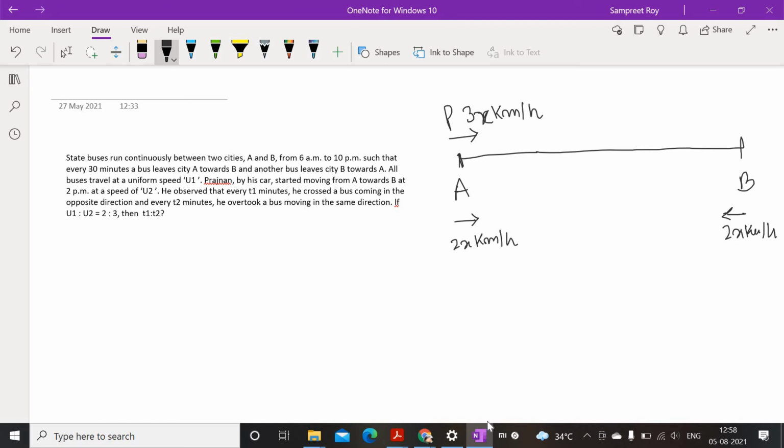Now see, what we will find first is after how much time, for suppose one bus starts, and after how much time the second bus starts, right? Or in short, we will find the distance between any two buses moving in the same direction, right?